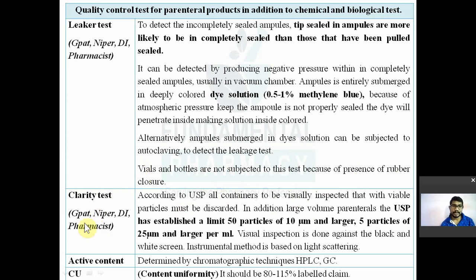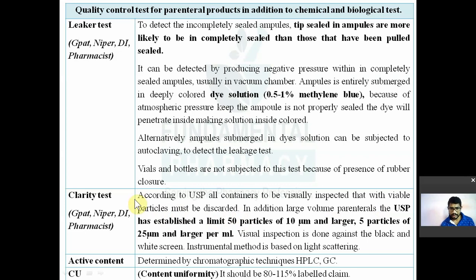Then the next one is the clarity test. According to USP, all containers must be inspected visually for whether viable particles are there or not. All containers visually inspected that show visible particles must be discarded. If you can see any particles with your eyes, you have to throw it away.